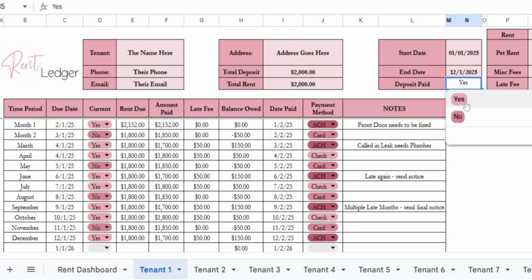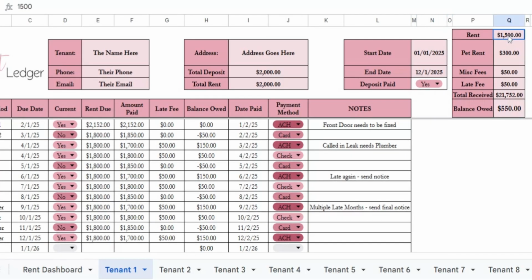Have they paid their deposit? Yes or no? So this is their base rent, and then you can put that in, say $2,000. Is there a pet rent? Or you're going to charge them pet rent, or what the miscellaneous fees is, and then total received, and then any balance owed.